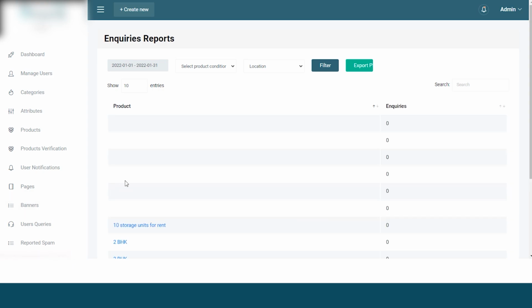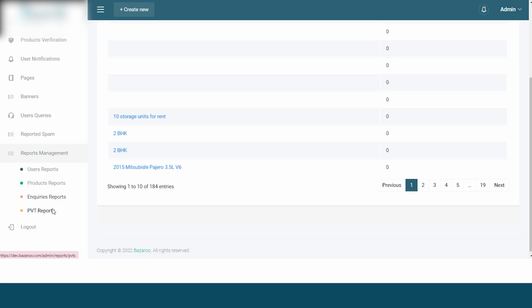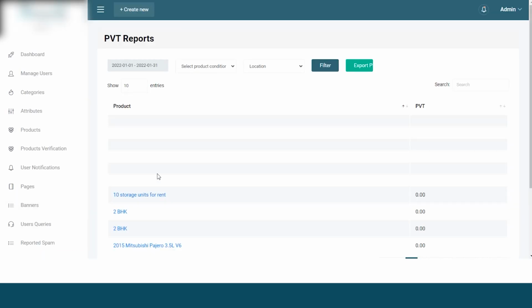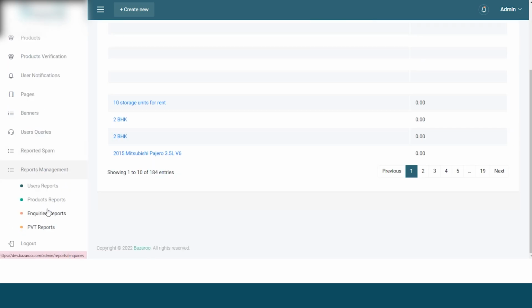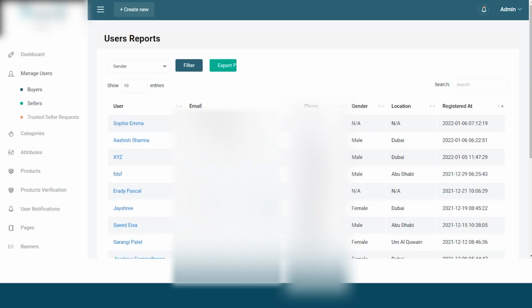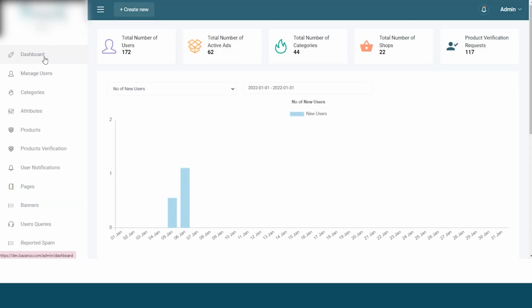The admin can view the reports for different inquiries raised. And lastly, the admin can manage the PVT reports. So all these reports are easily downloadable in different formats so that admin can have an easy access to the same. So this is how this online classified advertising marketplace works.